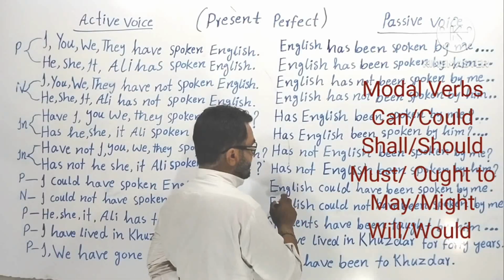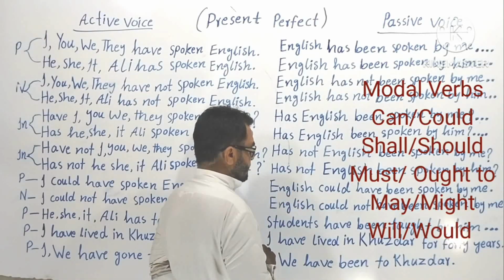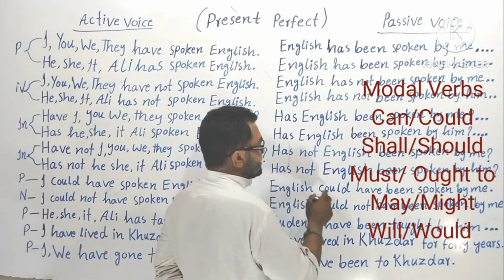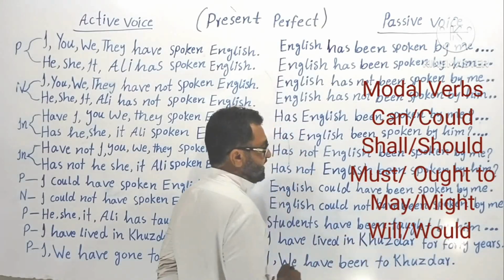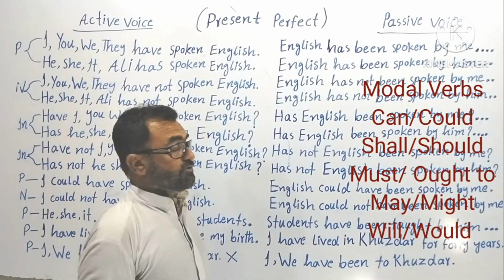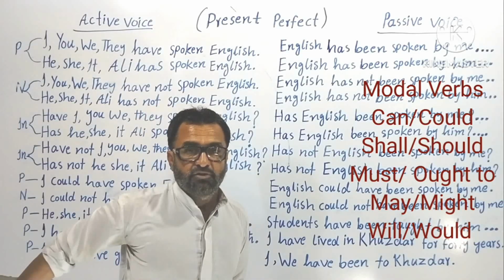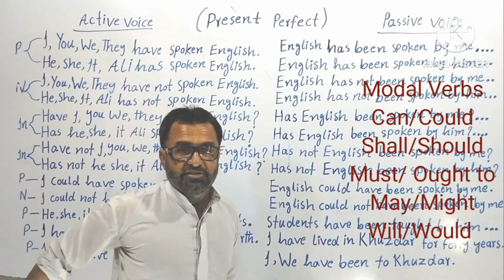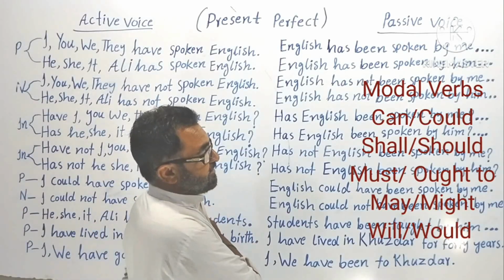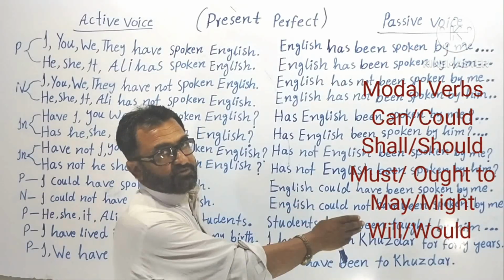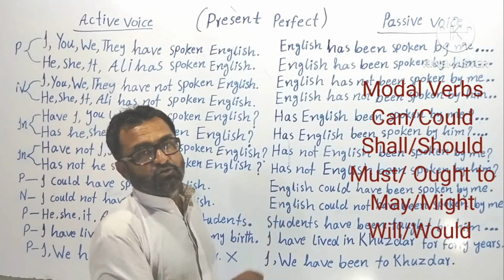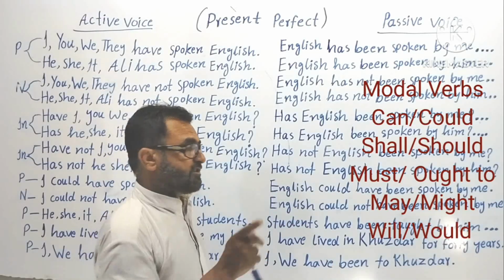Now let's go to the passive voice of modal verbs. Passive voice: English could have been spoken by me. First of all, I will use different objects, because these subjects used in active voice will again become the objects of passive voice. That's why I will use different objects first.